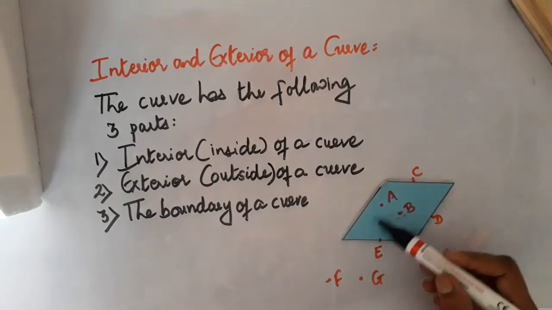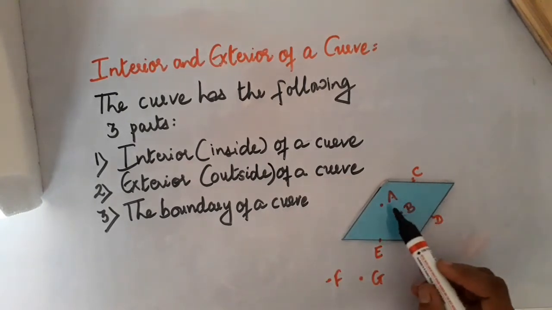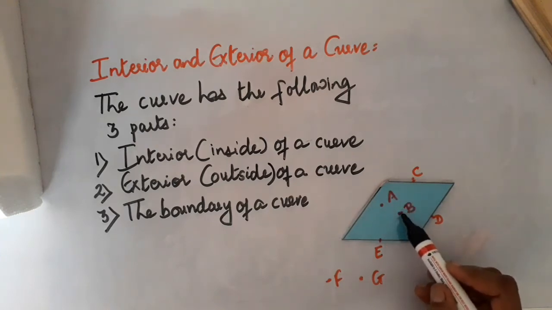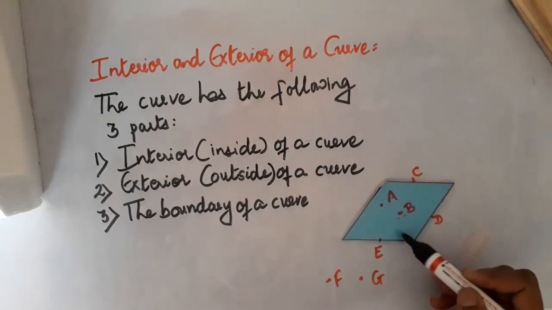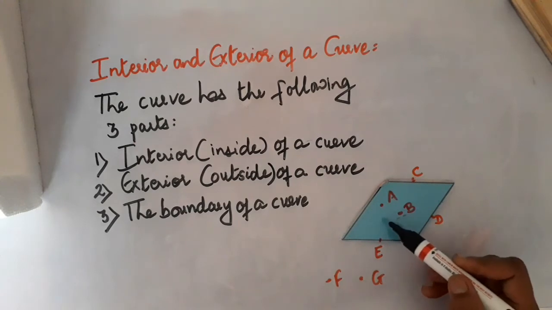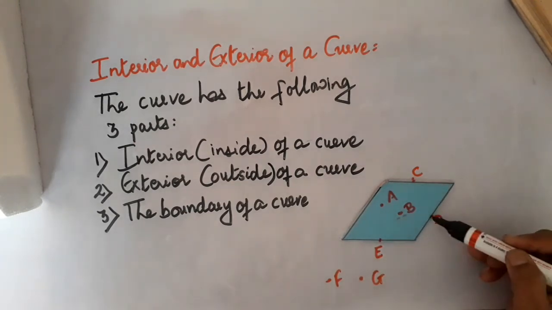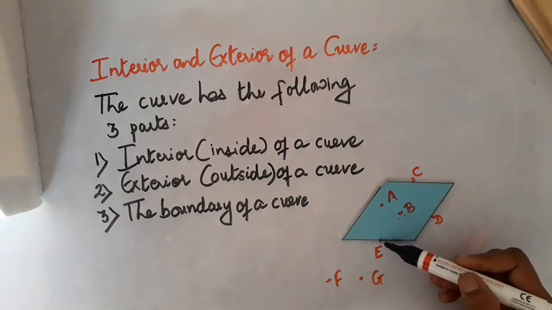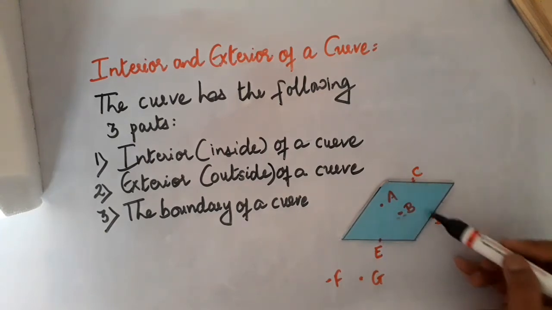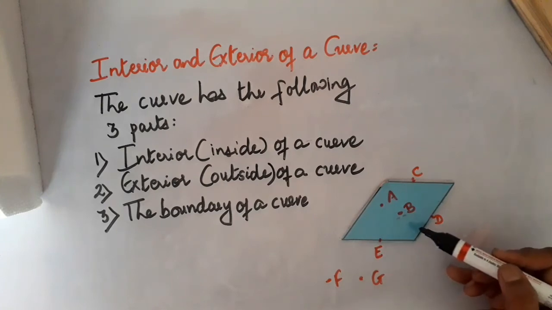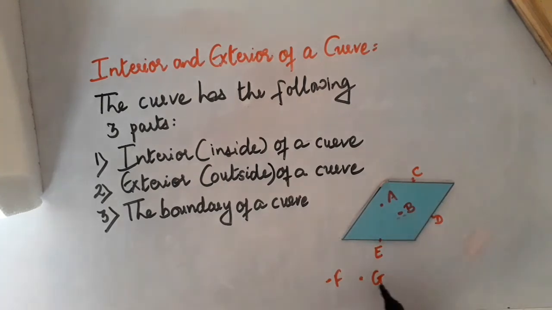Here you can see the figure given. Points A and B are inside the curve, that is they are interior points, whereas points C, D and E are on the boundary. So they are the boundary points, whereas F and G are in the exterior of the curve.